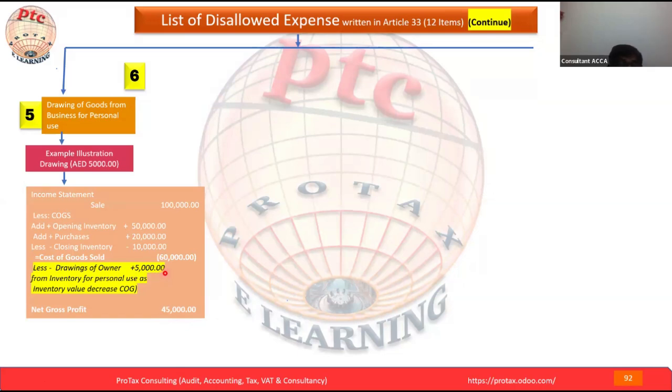If you record it as an expense, your tax base will be reduced, your accounting profit will be reduced. You might consider drawing as an expense in the accounting, but the tax authority is saying this is not a business expense, because if this practice continues, most taxpayers will adopt it.